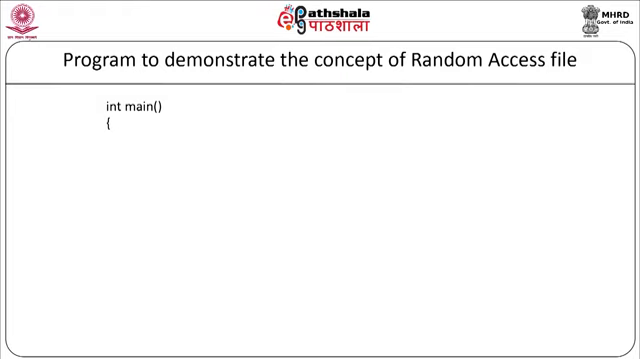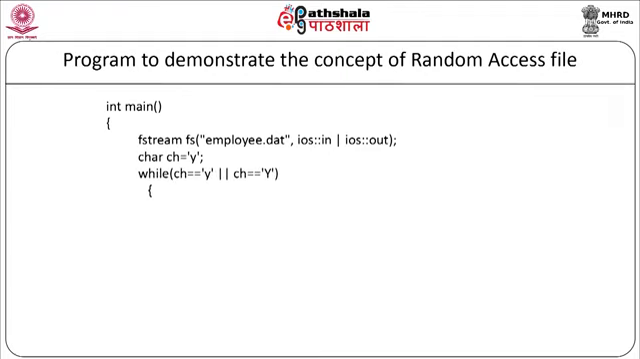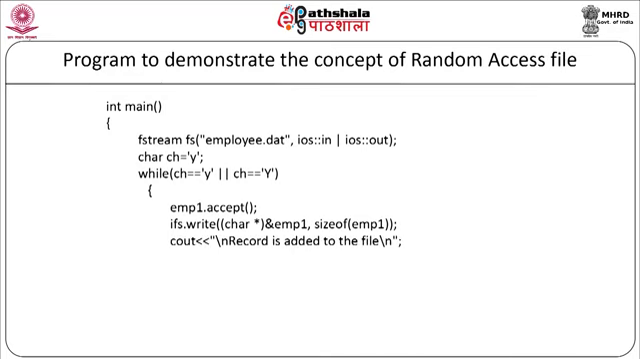First we will open the file, fstream fs employee.dat ios::in or ios::out. So we'll start with the declaration char ch equal to y. While ch equal to y or capital Y, employee1.accept will accept the details from the user. Will write these details to the file as ifs.write (char*)&employee1 comma sizeof employee1. Cout record is added to the file. Cout want to enter new record y/n, cin ch.